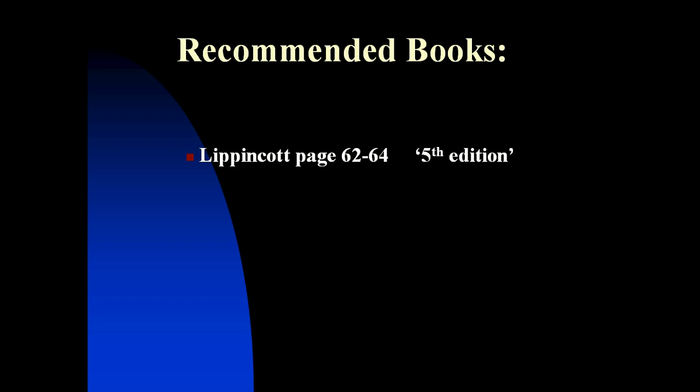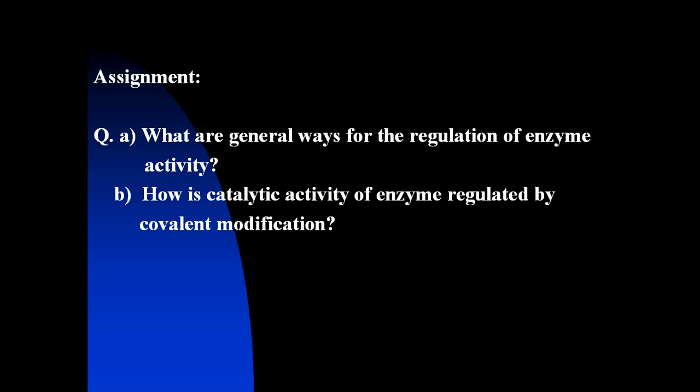Reference: Lippincott, pages 62 to 64. Assignment. A: What are the general ways for the regulation of enzyme activity? B: How is the catalytic activity of an enzyme regulated by covalent modification?